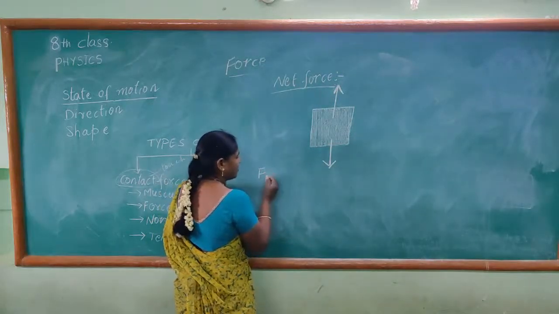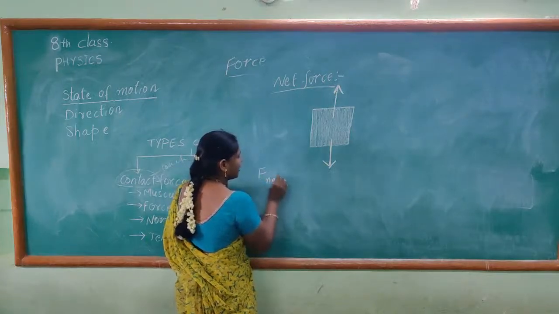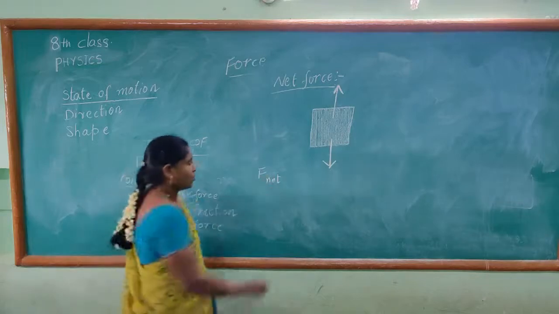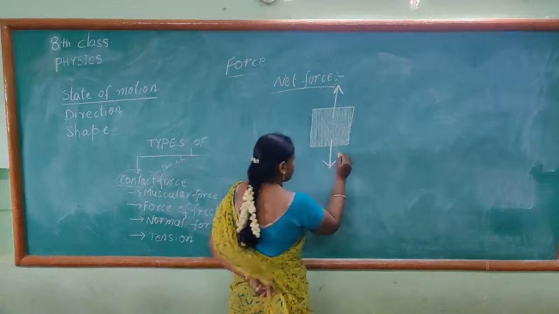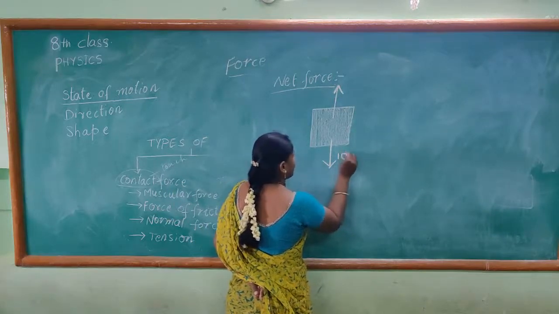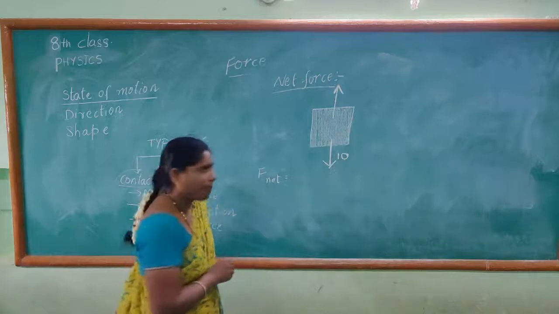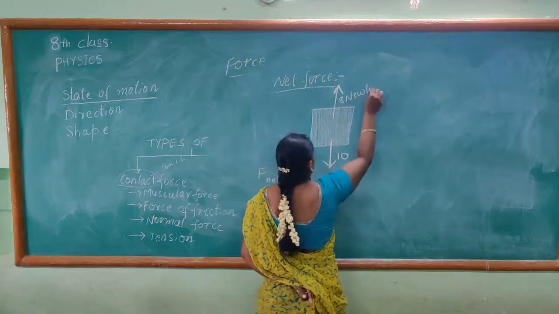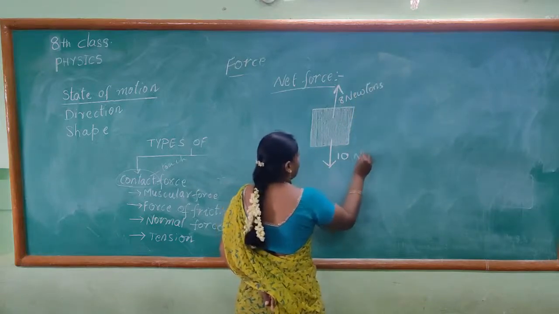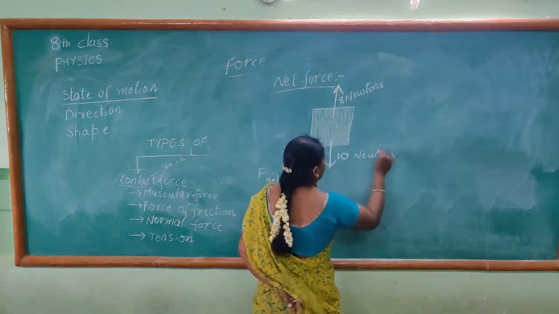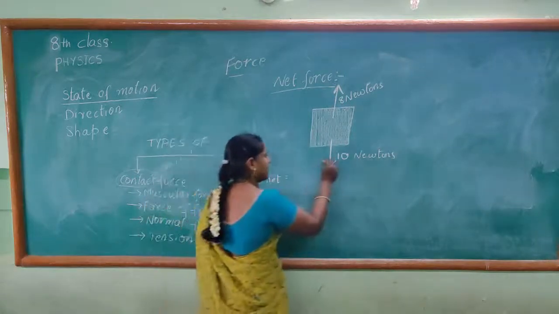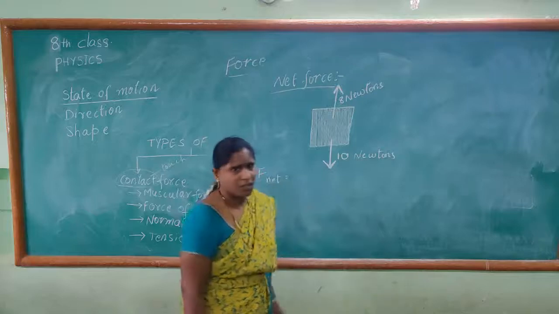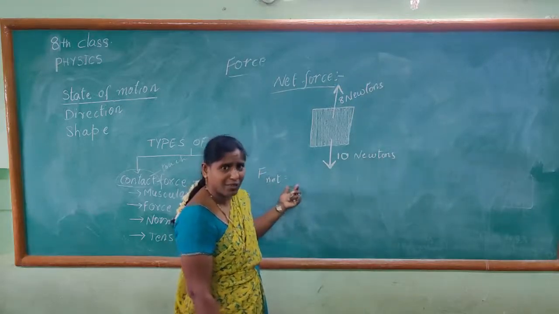Now how to find out net force? Net force is denoted by the letter F net. For example, a force of 10 newtons is applied on the object in a downward direction, and a force of 8 newtons is applied in an upward direction. So what is the net force? How to find out the net force?